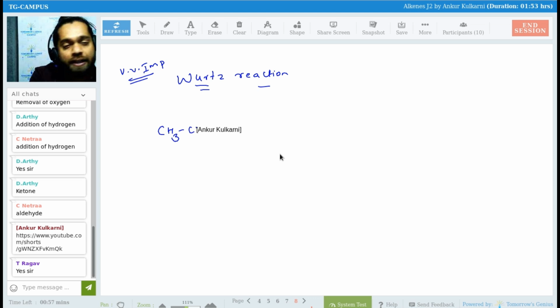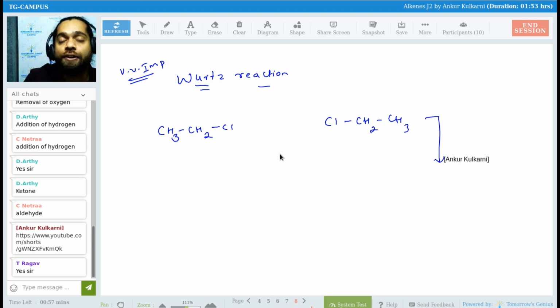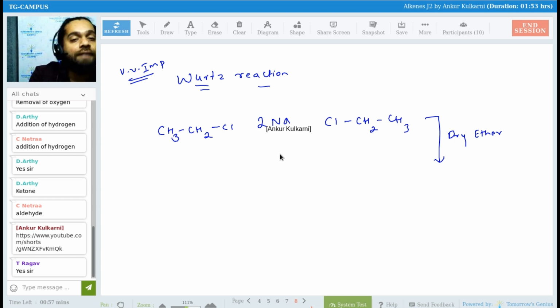In the Wurtz reaction, let us say I have CH3, CH2, Cl. I have two molecules of that, so I will write it like this: Cl, CH2, CH3. And we need a solvent where we do not have a proton, so we take a dry ether, and we let them react with sodium. So suppose I have two sodium over here. Very important.